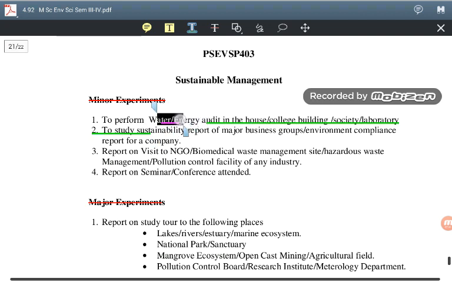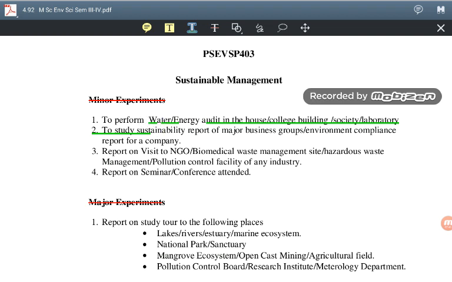Next is to study the sustainability report of a major business group, environmental compliances report for the company. If we get the time then we are going to complete it, but we are going to move to the next experiment, report on visit to NGOs, biomedical waste management site or hazardous waste management, pollution control facility or an industry.